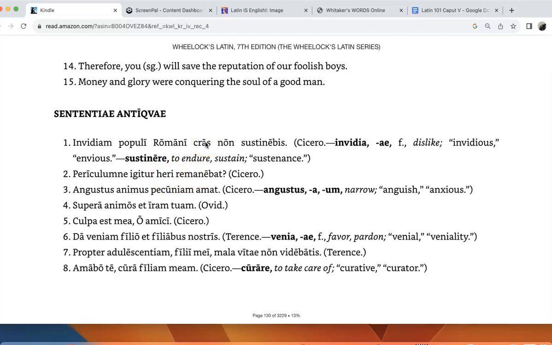Well, here we have an adverb. Heri means what? That's right, yesterday. That's where we get words like heritage, which is another word for tradition. So we could say, yesterday was remaining, therefore the danger. This one's a little bit abstract.